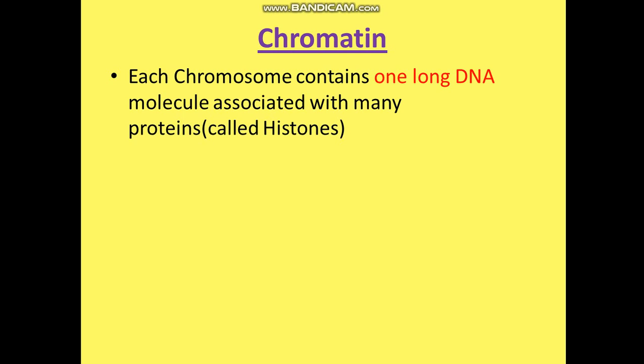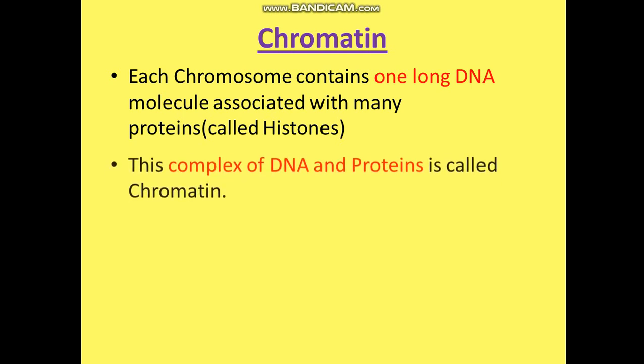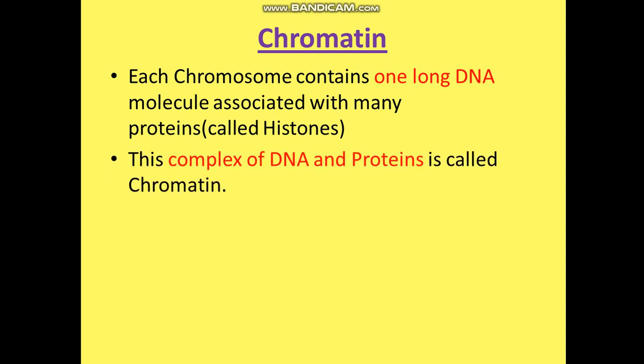What is chromatin made up of? Chromatin is made up of two substances: a long thread of DNA, and these DNA threads are coiled on a protein called histones. The complex of DNA and protein is called chromatin.